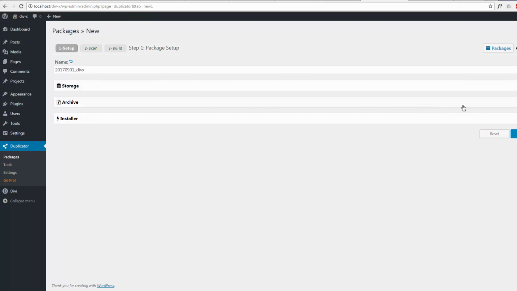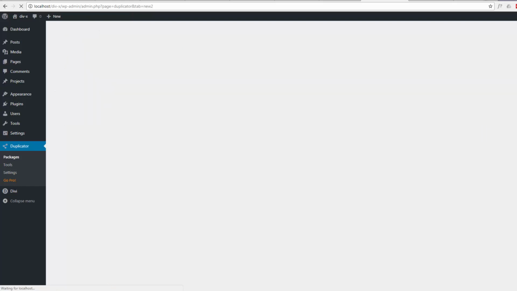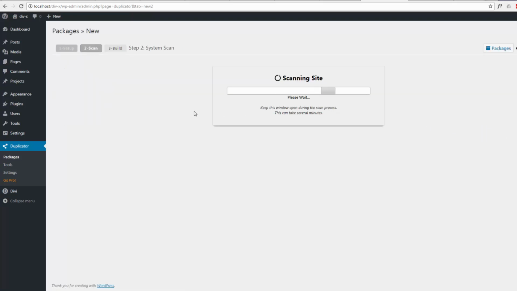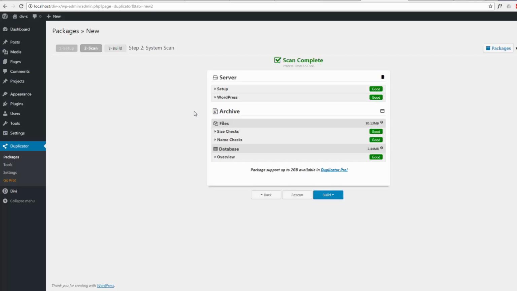Now we need to hit the button that says next. And it'll scan our site and check that everything's working the way it should. Okay, we've got green lights on everything here, that's fine. So I just need to hit the build button.